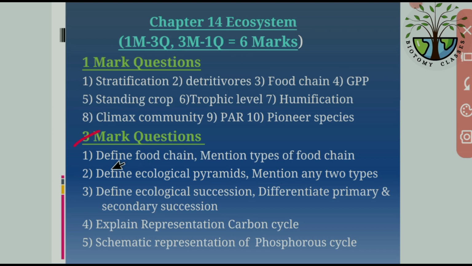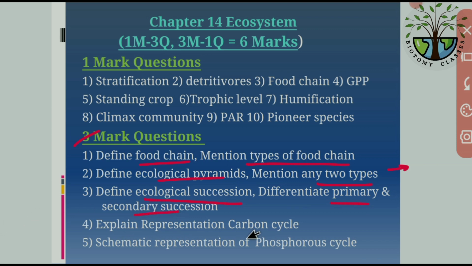Then 3 mark questions: define food chain, mention the types of food chain. So first, what is a food chain and what are the types of food chain. And define ecological pyramids, mention any 2 types. So what are ecological pyramids and what are the types: number, mass, biomass or size. So you have to explain the types of the pyramids. Then define ecological succession and differentiate primary and secondary succession. So this is also for 3 marks.